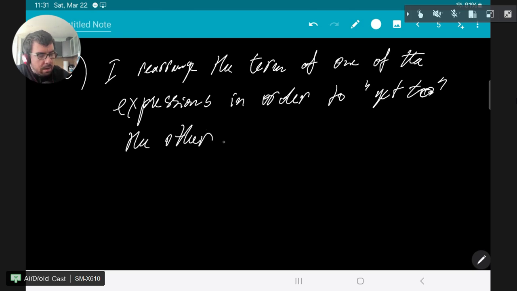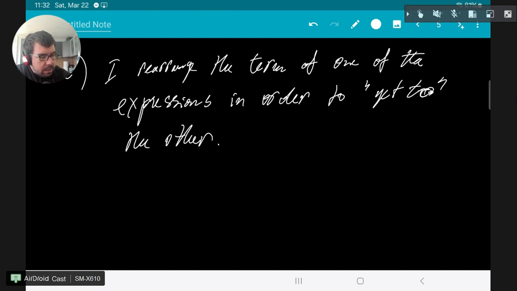Basically I choose one of the expressions a or b, and I want to present that expression in the same way as the other, without doing anything with the other expression. I just leave the second one as it is.